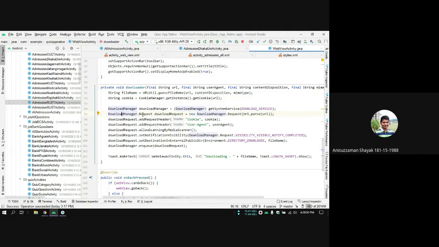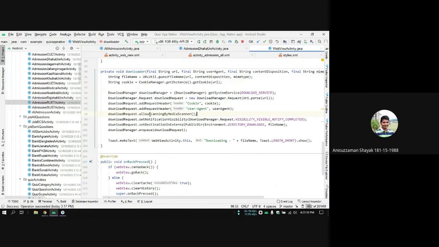So I have then created a download request. The download request will parse the download URL, and then it will create a request. Then I have added a request header for the cookie and the user agent. And then I have allowed media scanning by the media scanner, so that any other Android application can see my downloaded files. And then I have set a notification visibility that will show a notification if my download is complete.